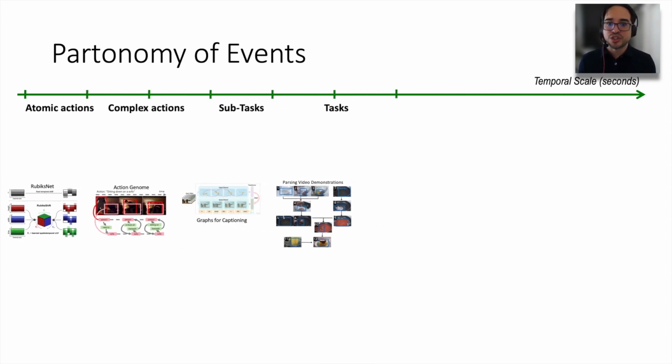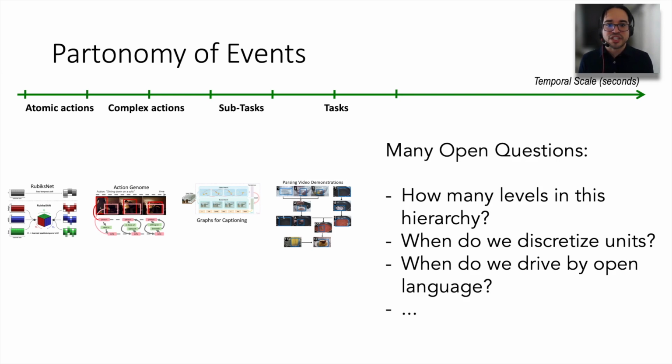And we're still in pursuit of algorithms that can enable machines to understand longer and more complex events, as well as understand those events in more detail. Eventually, we will be able to parse, understand, and summarize a lifetime of events. But there are many open questions. For example, how do we combine visual perception of events with language understanding? Or how do we more precisely define the levels in this hierarchy? And how do we discover the correct units for compositionality? I think these are all interesting questions that we may want to address in the future.